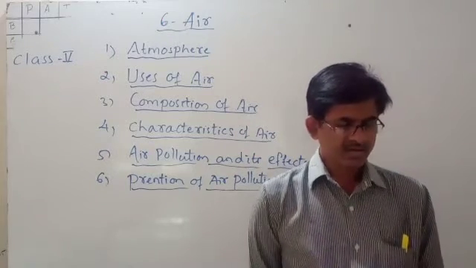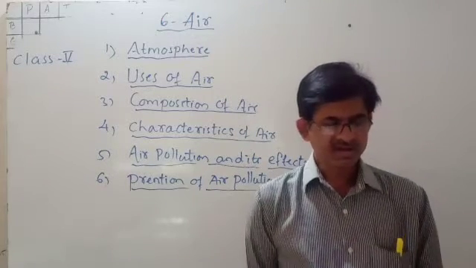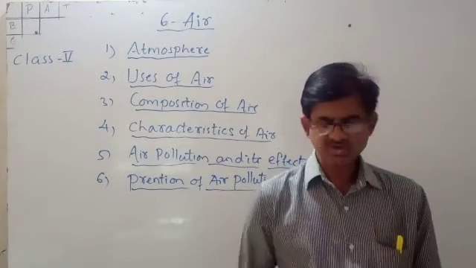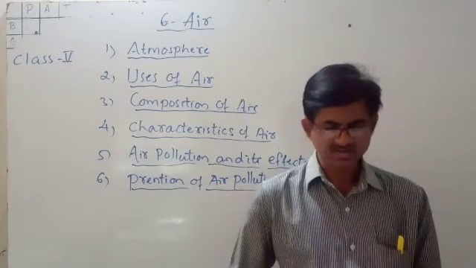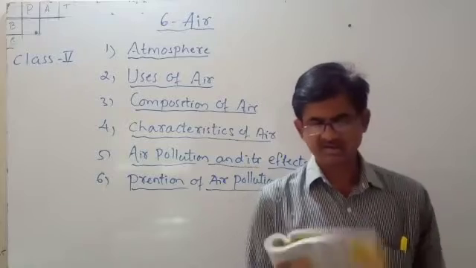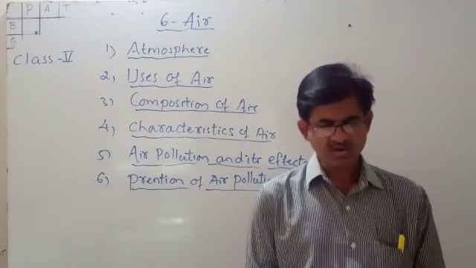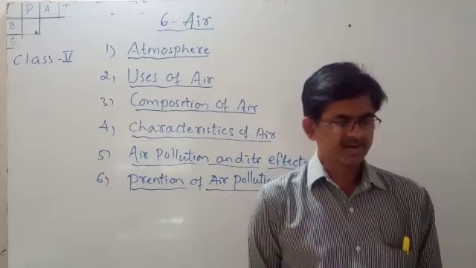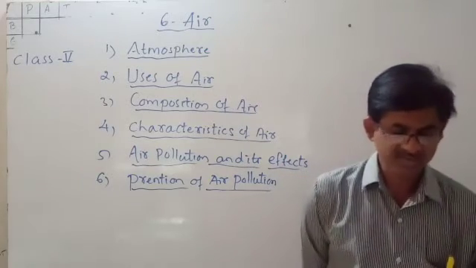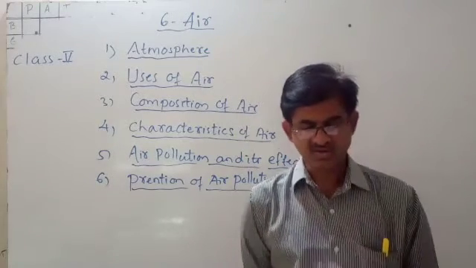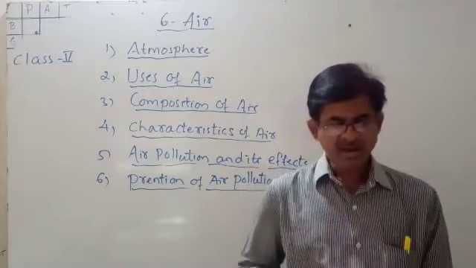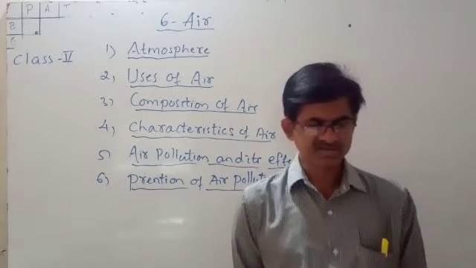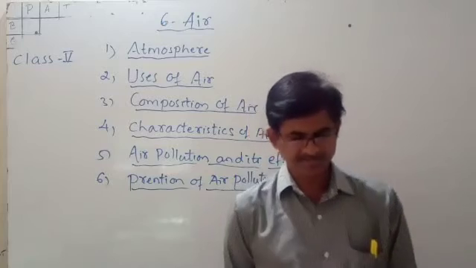Earth is the only planet having life on it, and air is one of the components on the earth, surrounded by layers of air, which we call the atmosphere. Air, being a mixture of many gases, is very essential for sustaining the life of animals and plants.